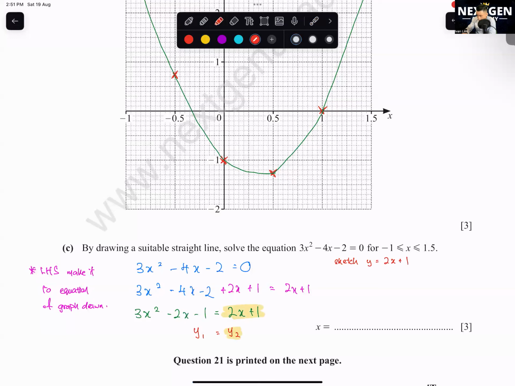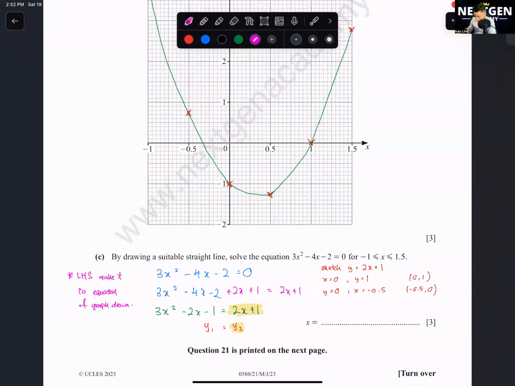Okay, so how do I sketch y equals to 2x plus 1? You just take any 2 points. Normally, I will just find x-intercept, y-intercept. Okay, I just calculate this. So when x equals to 0, y will be equals to 1. When y equals to 0, x will be equals to negative 0.5. Okay, so we are going to plot and join these 2 points. Okay, why do I take x-intercept, y-intercept to draw a straight line equation? It's the easiest to count. I just substitute 0 can already. Okay, so now here, we're going to use the pink color to draw this straight line equation.